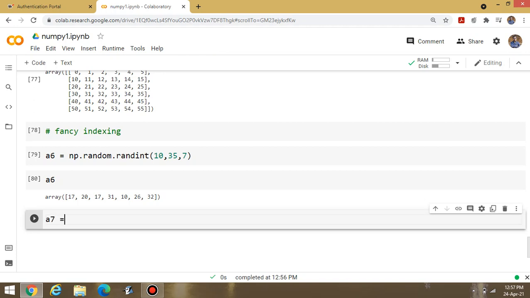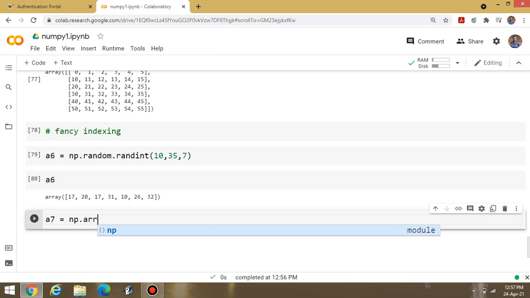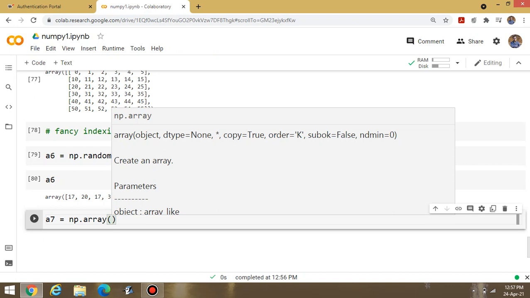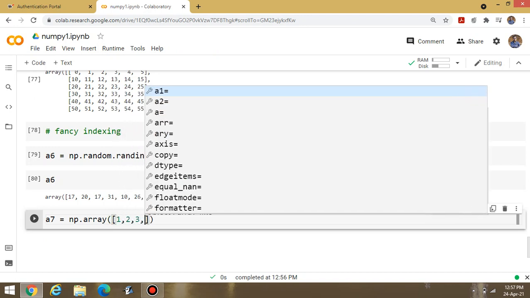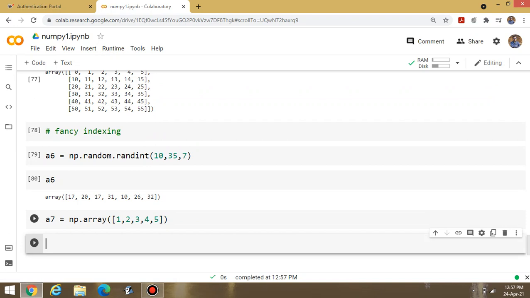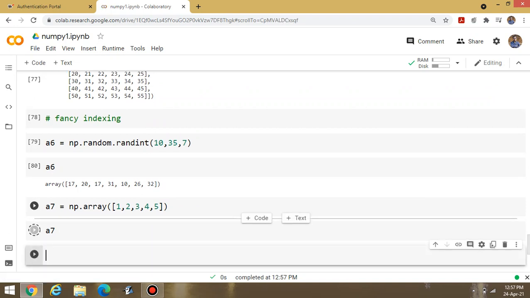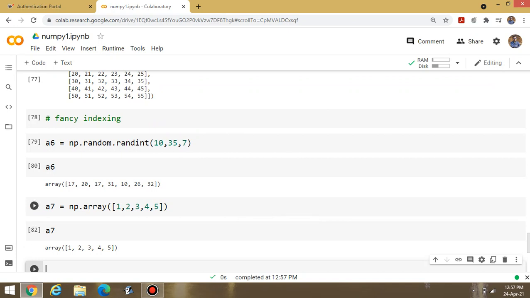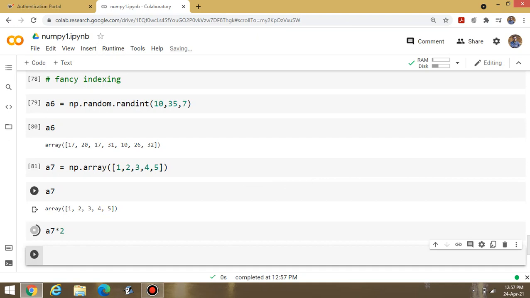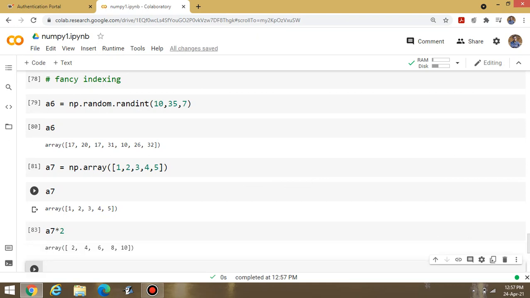Suppose I am writing A7 = np.array with elements 1, 2, 3, 4, 5. After that I print A7 and display the content. If I write A7 multiplied by 2, I can multiply all the elements by 2.